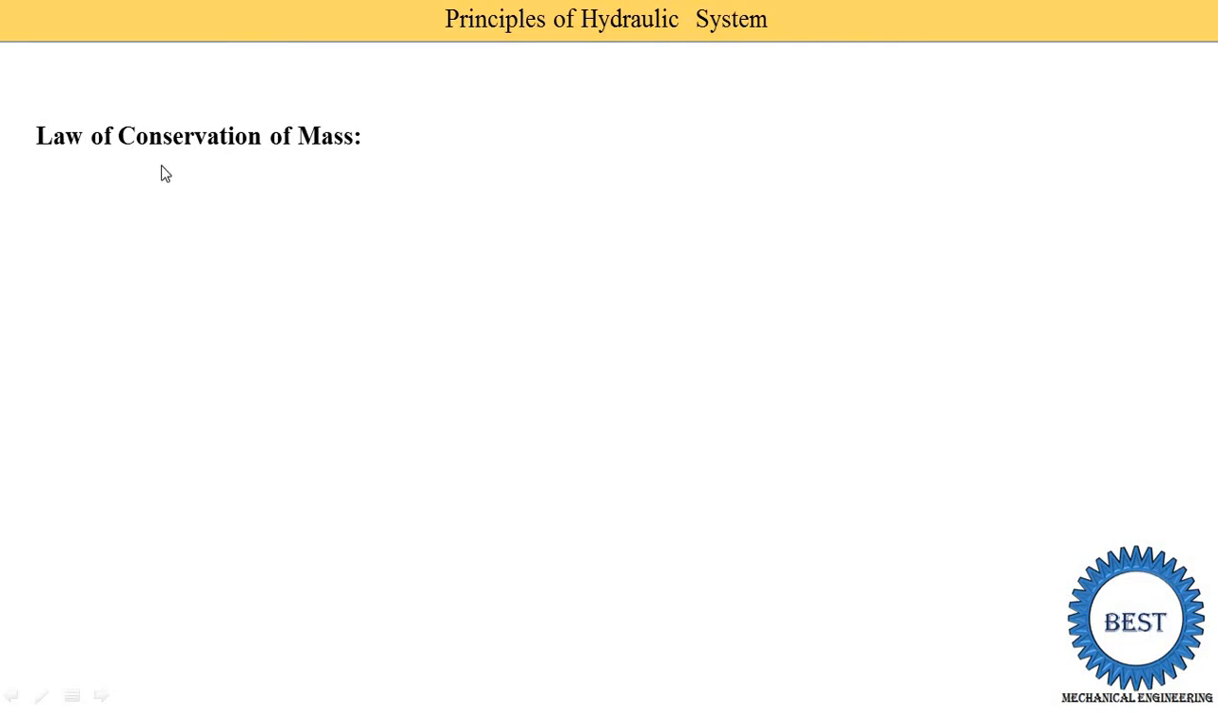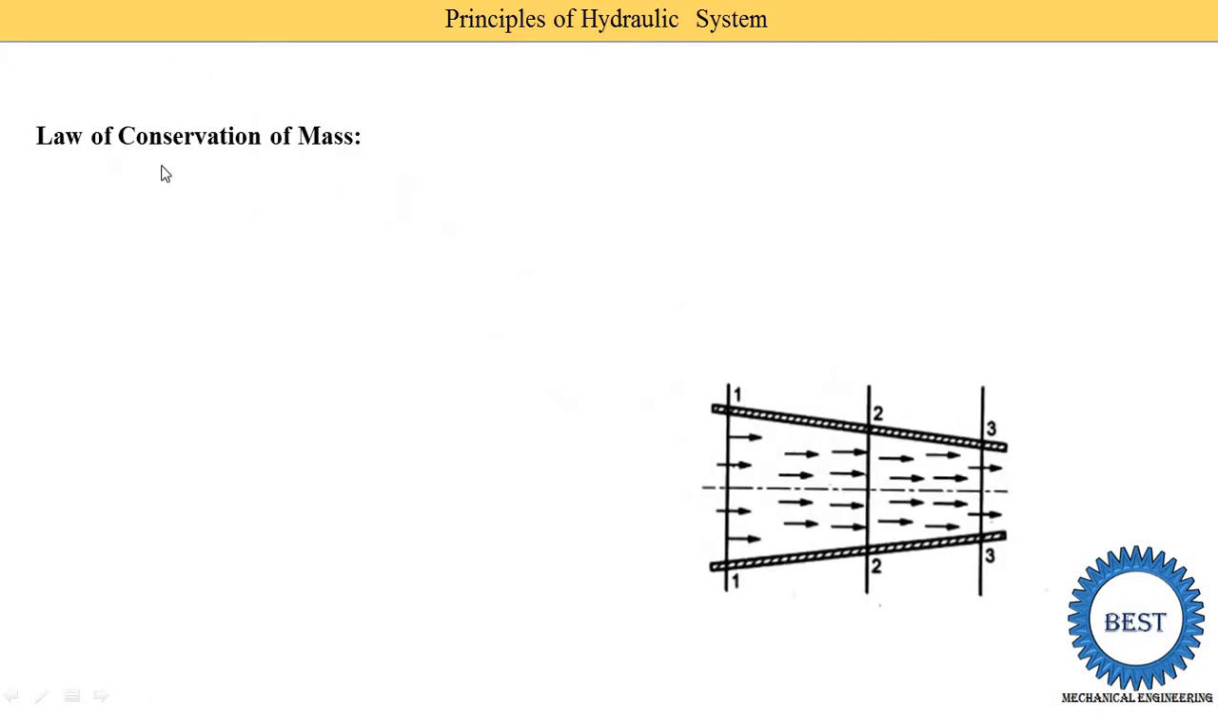Now second is the law of conservation of mass. For that we are considering one nozzle. Inside this nozzle the liquid is flowing in this direction, so an arrow is indicated, and this nozzle is divided in three sections. This is section 1, this is section 2, and this is section 3.